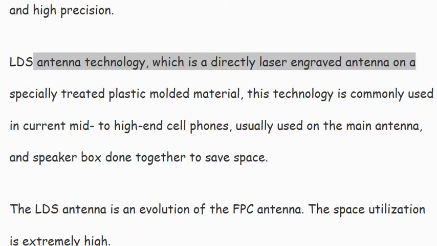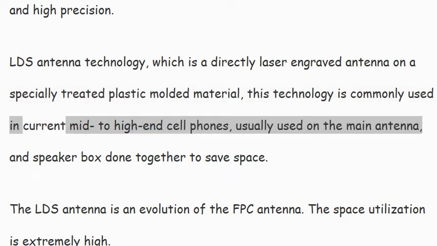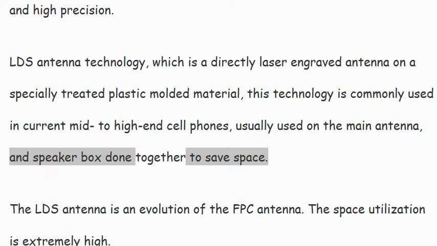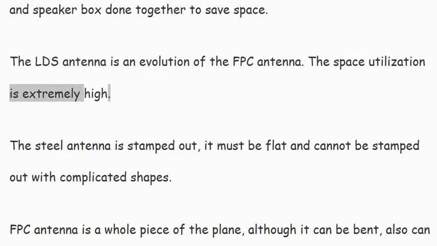LDS antenna technology is a directly laser-engraved antenna on a specially treated plastic mold material. This technology is commonly used in current mid to high-end cell phones, usually used on the main antenna and speaker box done together to save space. The LDS antenna is an evolution of the FPC antenna. The space utilization is extremely high.